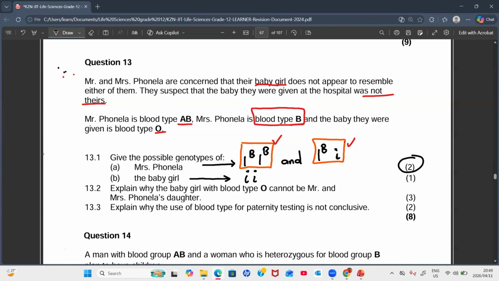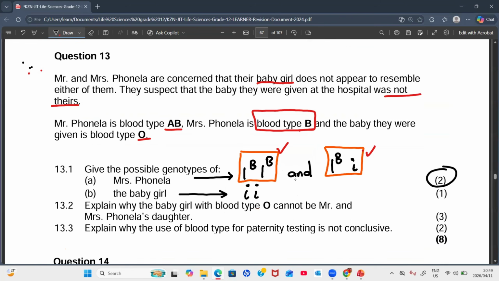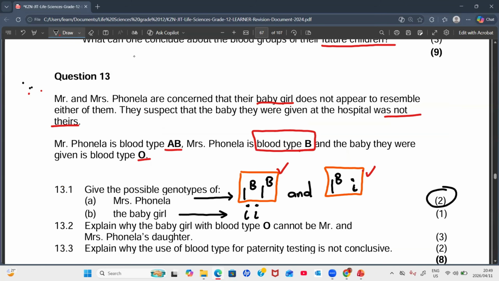Sir, I think since Mr. Fonella's blood type is AB, it means that his blood type is dominant, no? So even if Mrs. Fonella was IB, small letter i, it can't be small letter i's because of Mr. Fonella's dominant blood type. I'm not sure if I'm making sense.